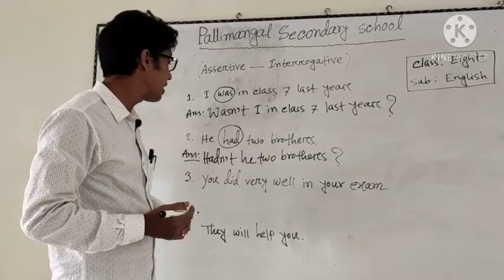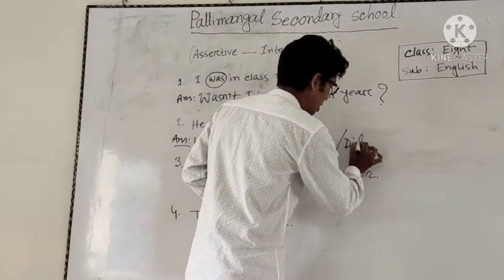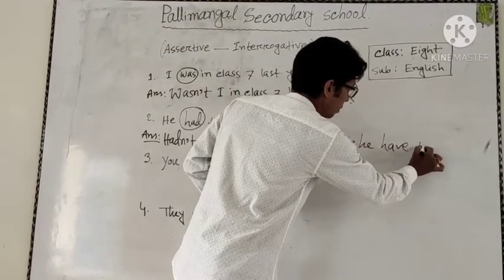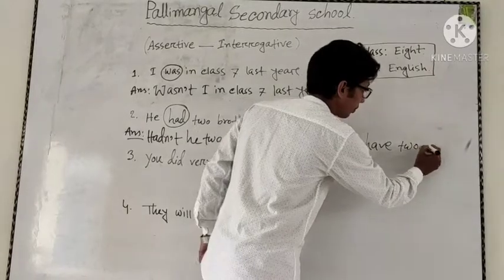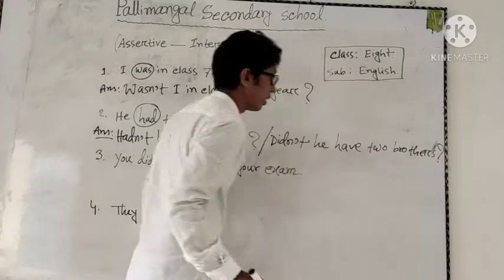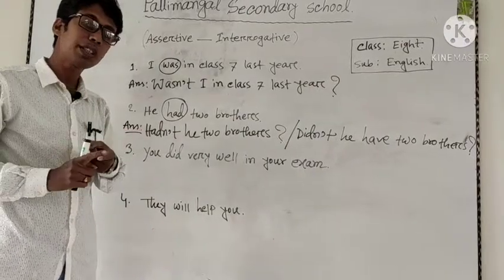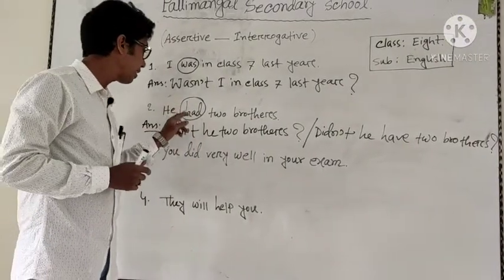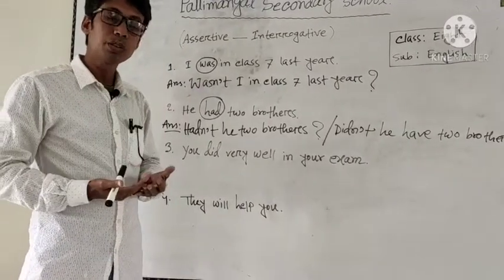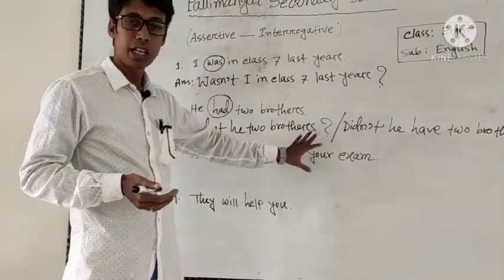The sentence is: didn't he have two brothers? Okay, so students, there had is used, so you can use had. But as this sentence is a past sentence, you can use did as auxiliary verb. So both are right.